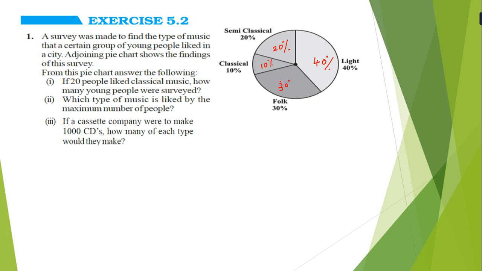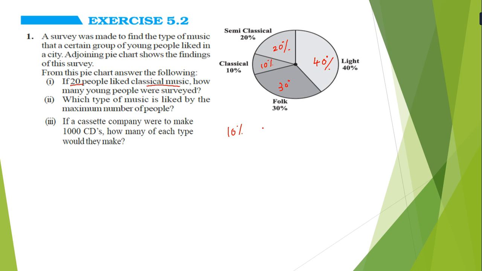Now, what is the first question? If 20 people like classical music, how many young people were surveyed? So first of all, what is the meaning of 20 people liking classical music? Go through the 10%.